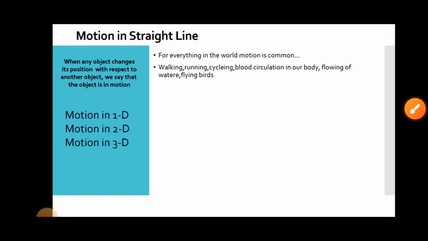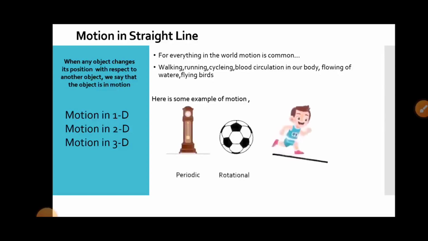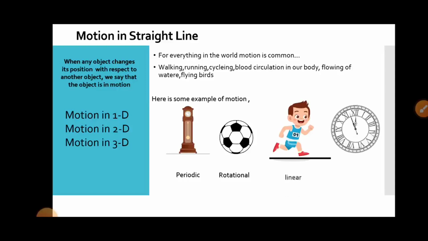There are mainly three types of motion: motion in one dimension, motion in two dimensions, and motion in three dimensions. Here are some examples of motion: periodic motion, rotational motion, linear motion, and circular motion.